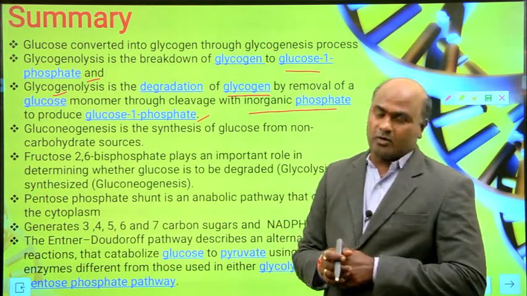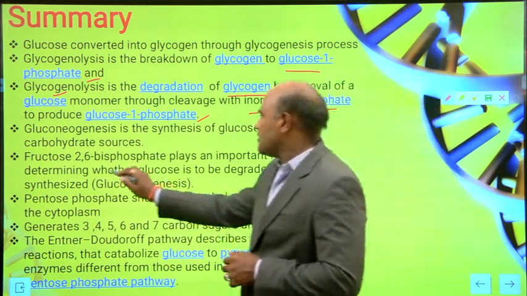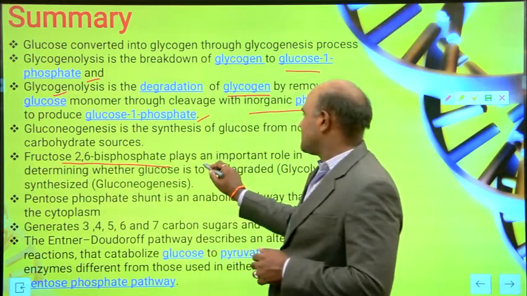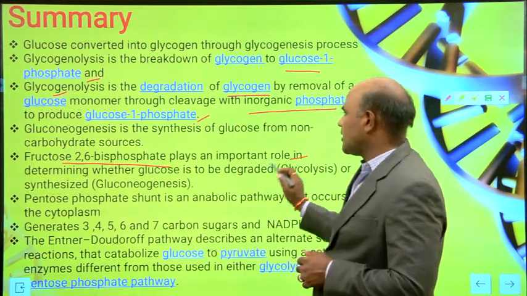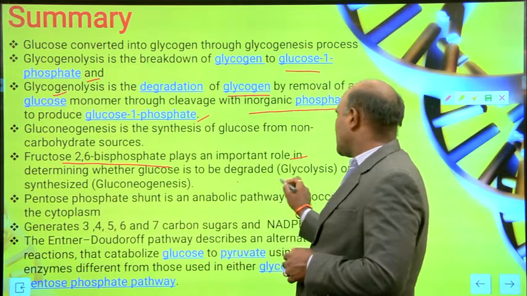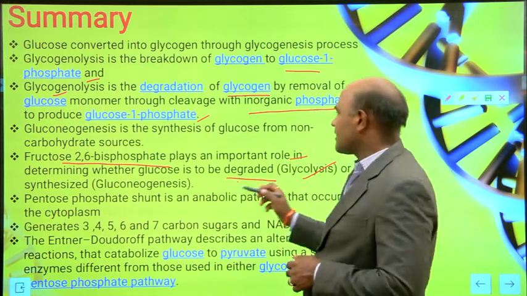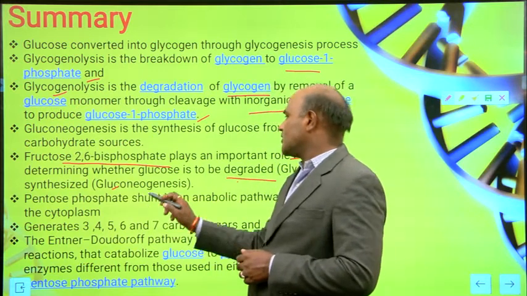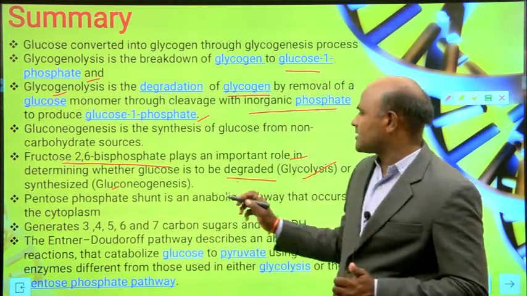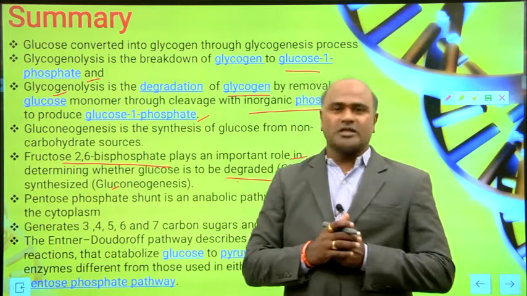Fructose 2,6-bisphosphate is very important and plays a major role in either degrading glucose or synthesizing glucose, in glycolysis and gluconeogenesis.